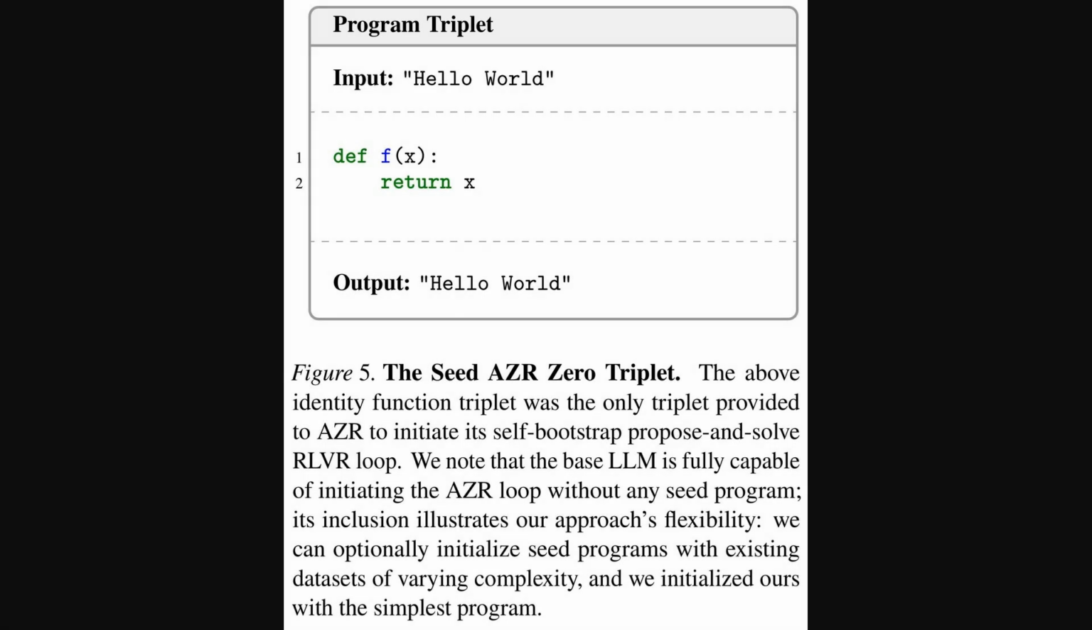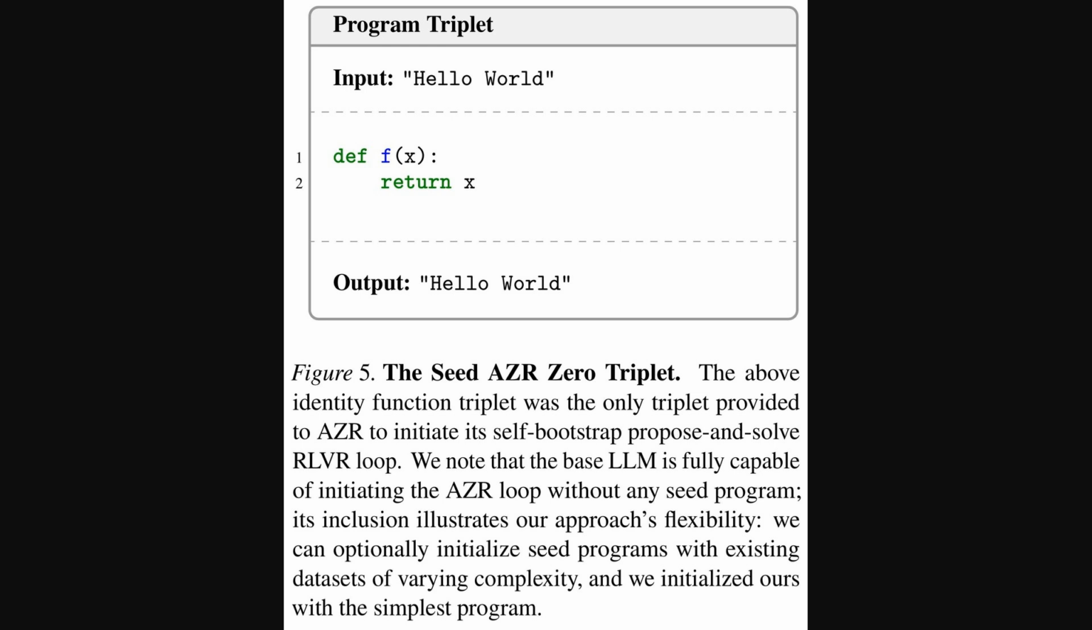Alright, so after seeing the complexity of that training loop and the different task types, Figure 5 shows us something quite simple. This is the Seed Absolute Zero Reasoner Zero Triplet. It's basically the very first tiny piece of information given to the system to kickstart that whole self-bootstrap propose and solve loop we've been talking about.